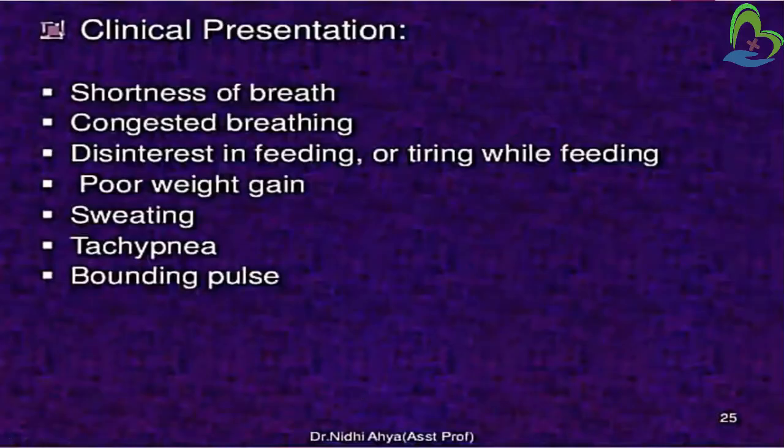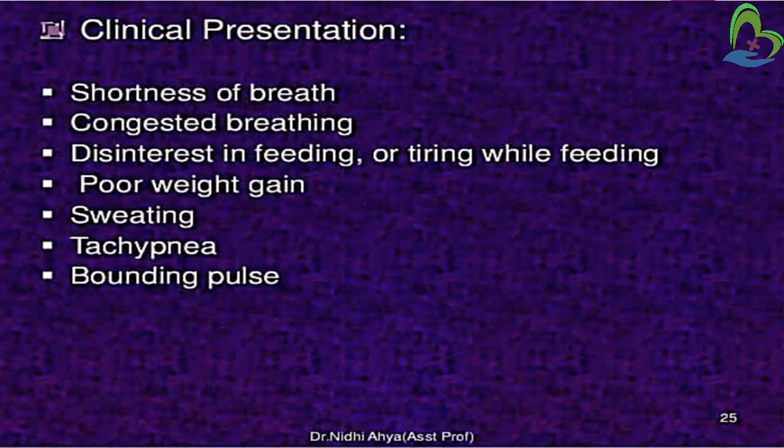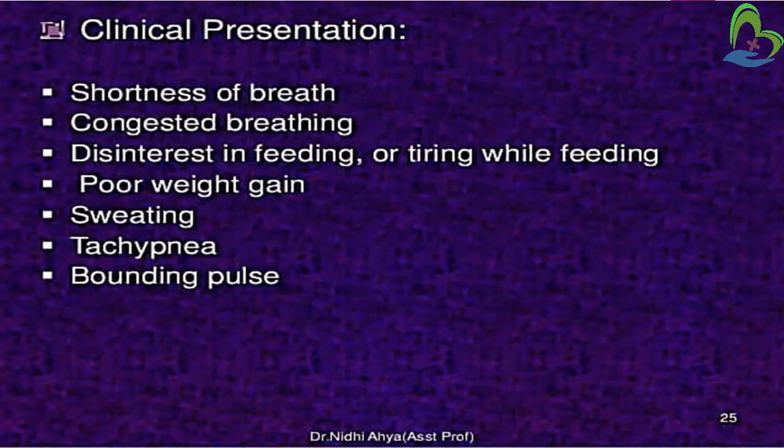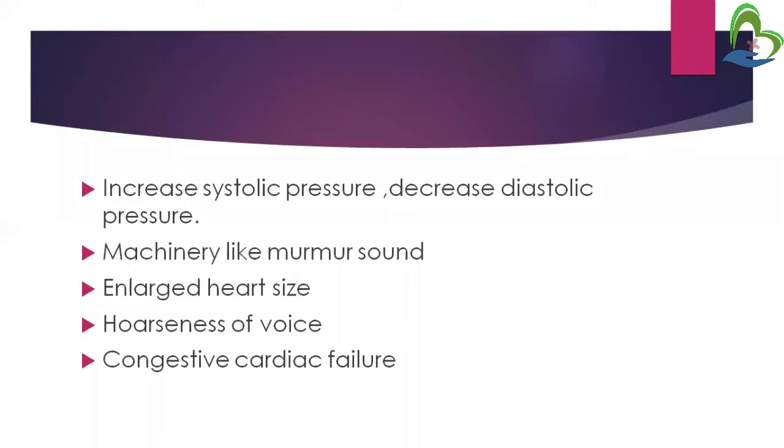Now, clinical presentation. These signs and symptoms will be present in the patient who is having PDA, that is patent ductus arteriosus. The signs and symptoms are: first is shortness of breath, then congested breathing, disinterest in feeding or tiring while feeding, then poor weight gain, sweating, tachypnea, and bounding pulse. Bounding pulse means fast heart rate.